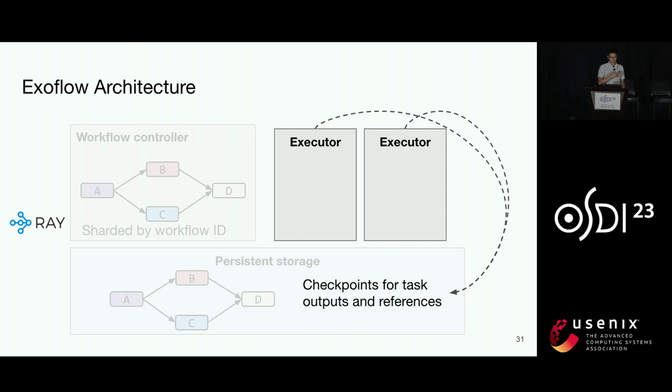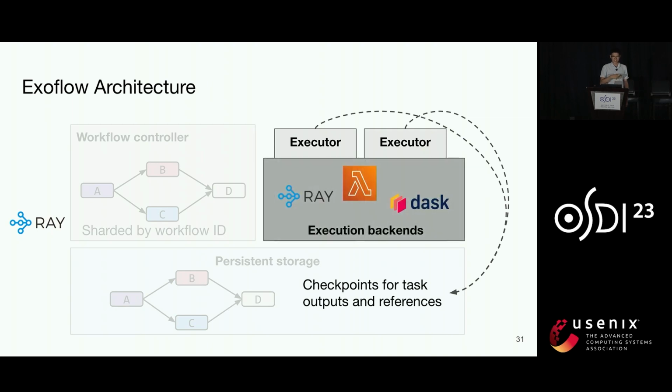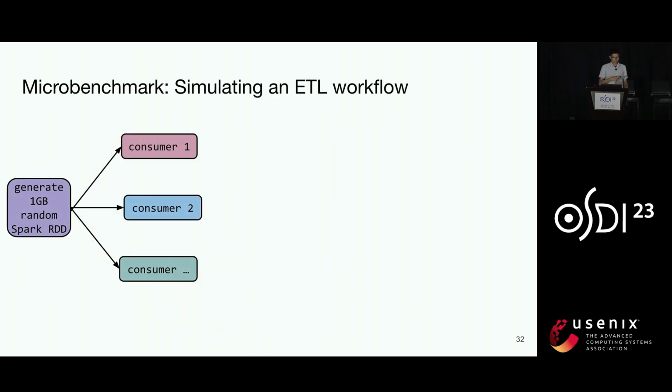These executors are also implemented with Ray actors, but they can also delegate execution to a different backend, as long as this backend supports remote function execution. For example, we provide an AWS Lambda backend for serverless workflows. Now, let's see how this works in practice.